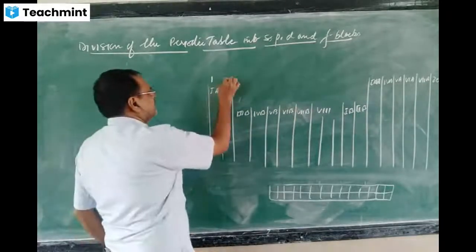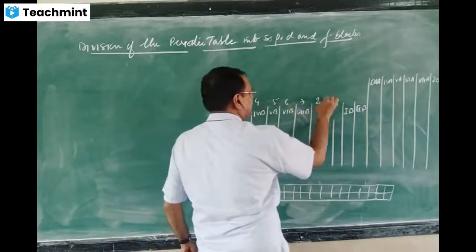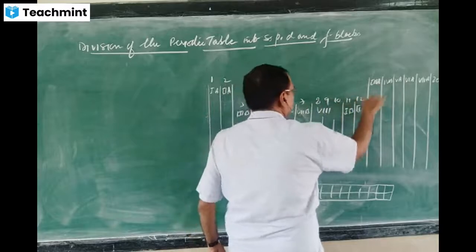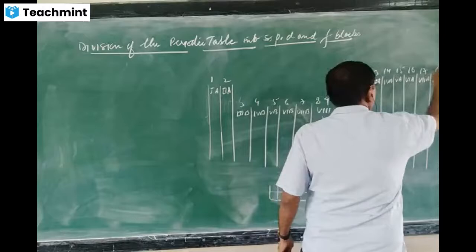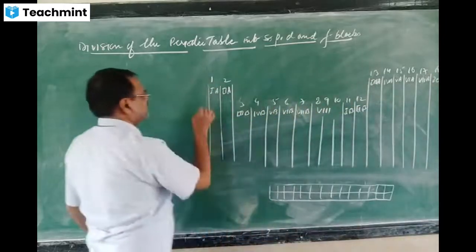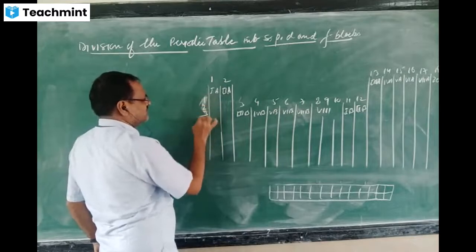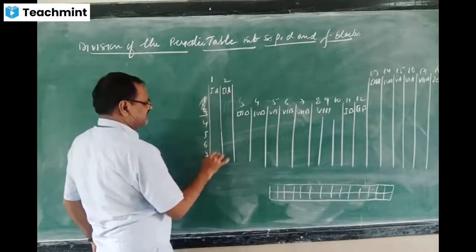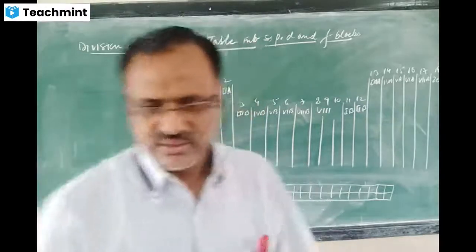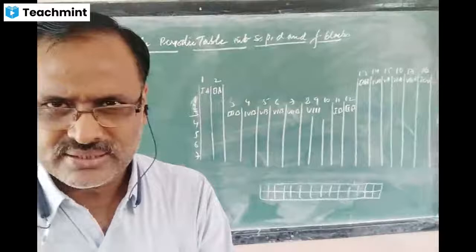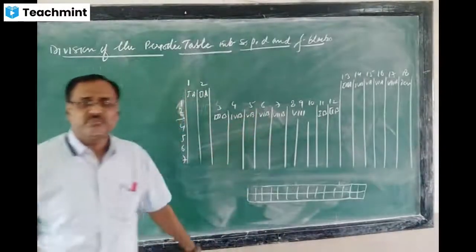So this is 1, 2, 3, up to 18 groups, and 1 to 7 periods. This is the structure of the periodic table. This whole periodic table is classified into 4 blocks.